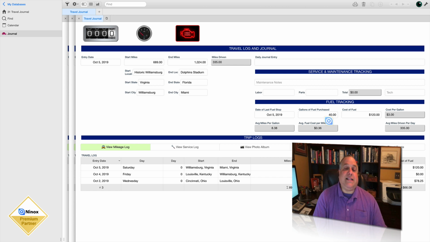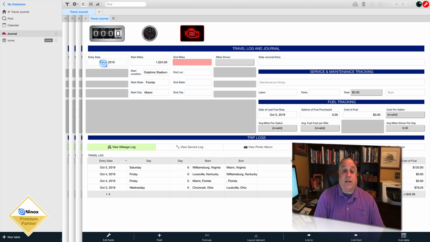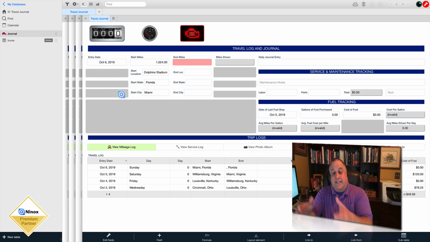So, how do we link the links to the chain? How do we make sure that tomorrow picks up where today leaves off? Well, it is very, very simple, and it all happens here on the button, in this case the odometer icon, that we click to create the next link in the chain. Here we are on this day of travel. To start the next day of travel, we would click on this button, which will open a new record, which will have the next date of travel, and we continue to add links.